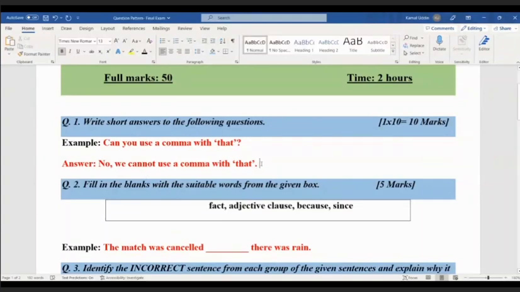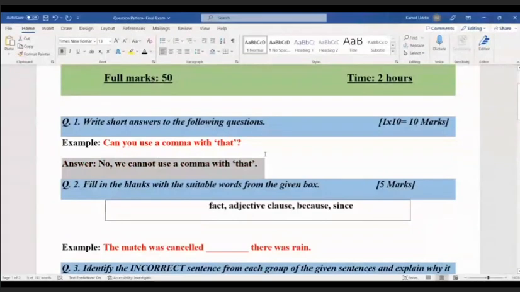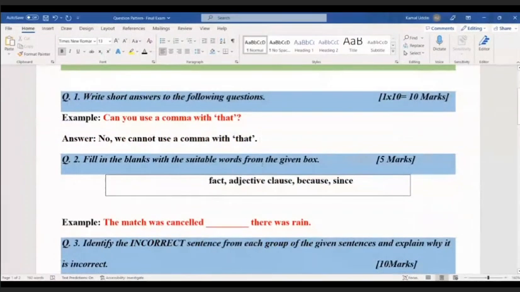So this is the answer, and let me make it another color so it stands out from the others. Okay, let the answer be black in color. So you understand this: no, we cannot use a comma with that.